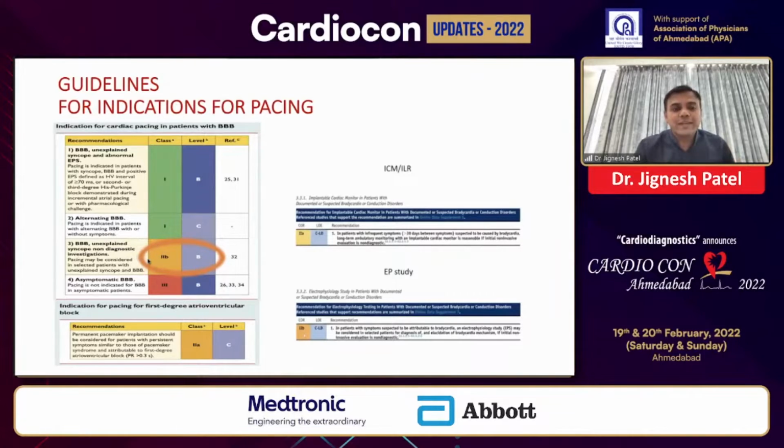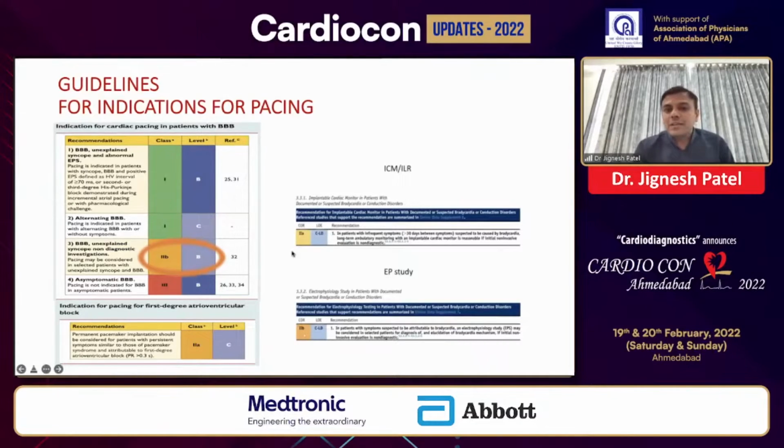It becomes a class 2B indication because whenever there is a bundle branch block, there is an unexplained syncope and the non-diagnostic investigation. We have not been given data of EP study or ILR, but here we can say even if we consider that EP study is not non-diagnostic in our particular case, our case will be a class 2B recommendation for putting a permanent pacemaker here.